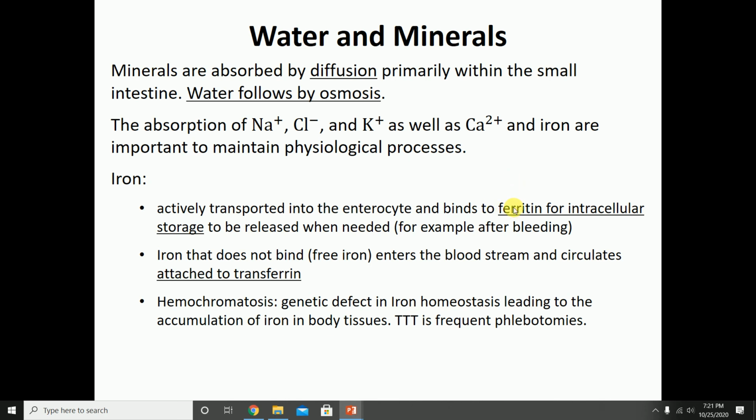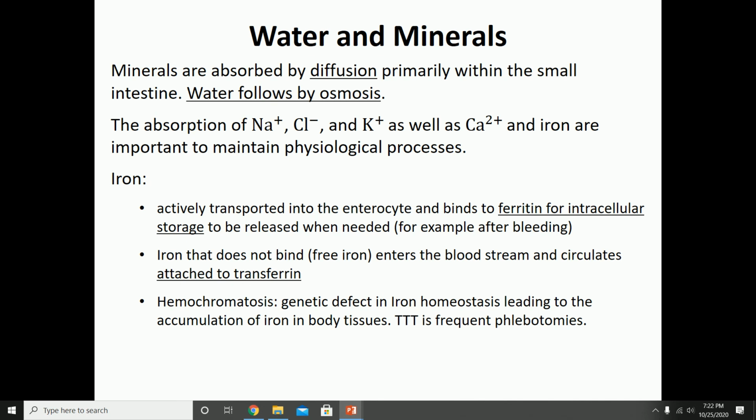So ferritin means that this is a protein that attaches to iron. And the intestinal cells, or the enterocytes, are going to store iron inside of them, just in case we ever need iron. Let's say somebody bleeds profusely and they now want to produce a lot of red blood cells, well, they have iron stored in their enterocytes attached to ferritin.